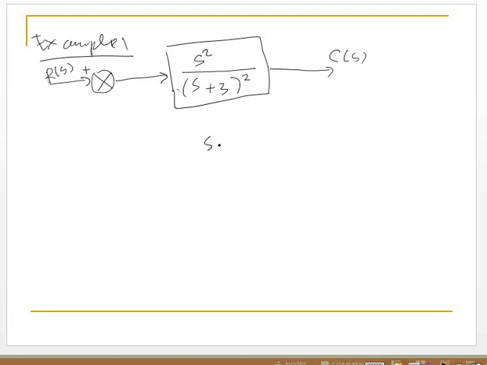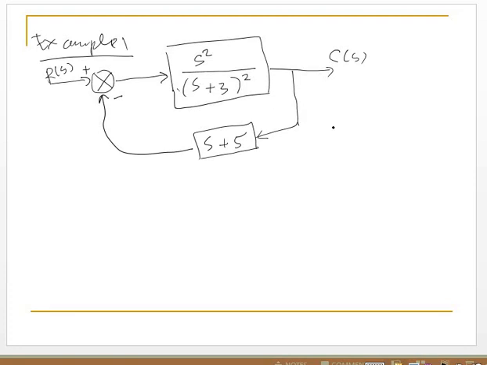And then the feedback gain is S plus 5. Our system is negative feedback.